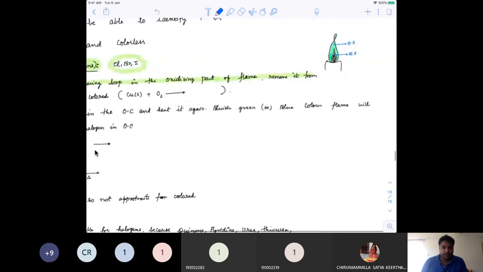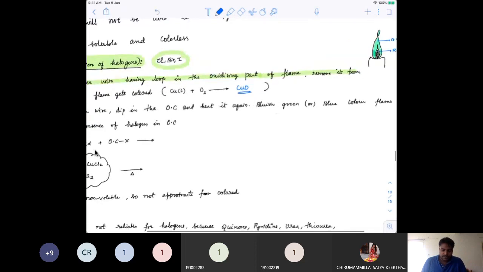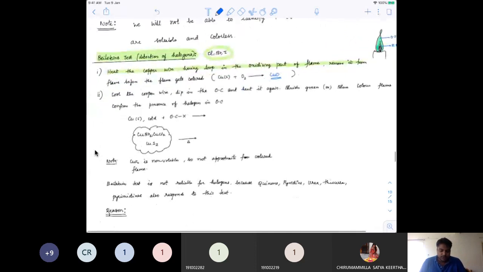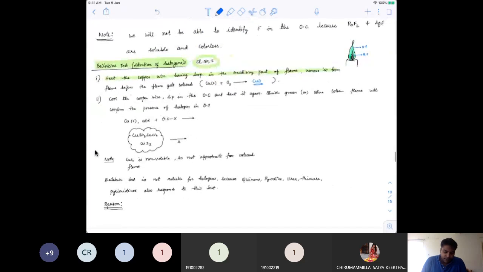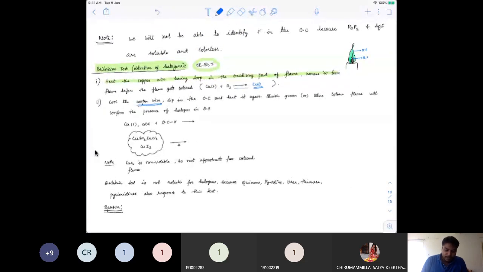When you put the copper in the oxidizing flame, it will undergo oxidation. In the presence of O2, it will form CuO. So cool the copper wire. As you cool the copper wire, it will all turn black. Then dip it in the organic compound and heat it again. This time a bluish flame will be seen, right?